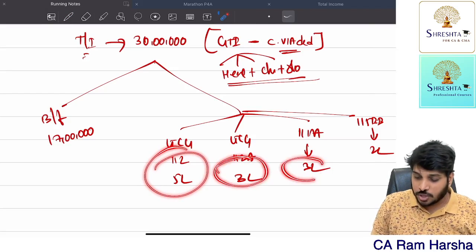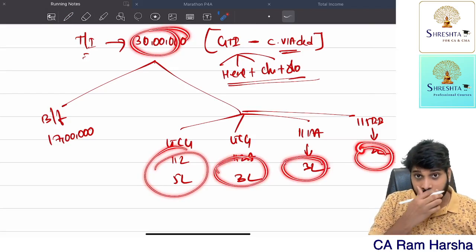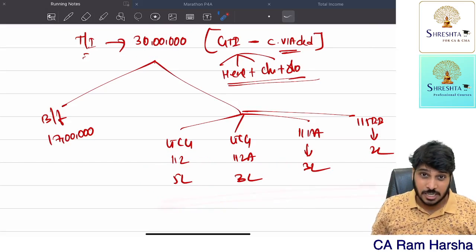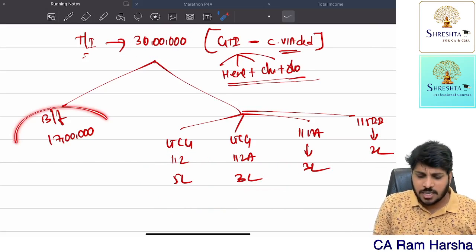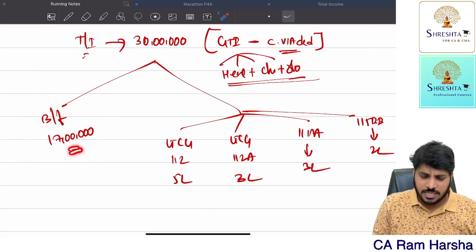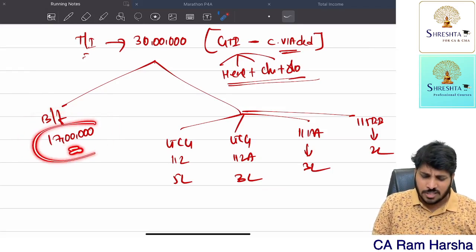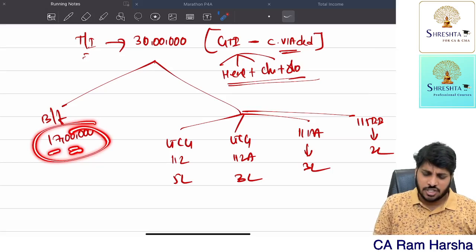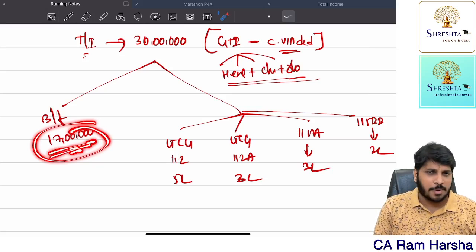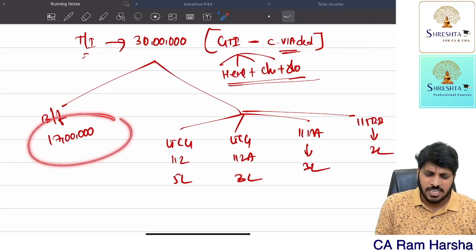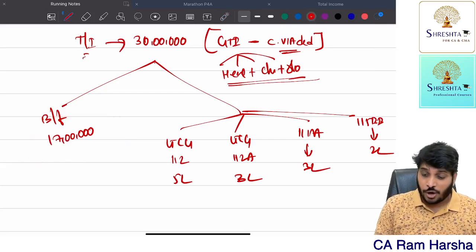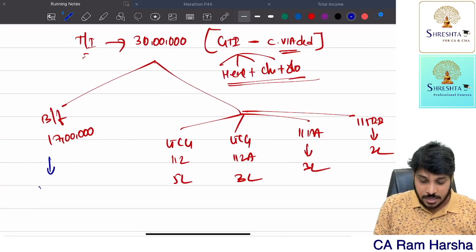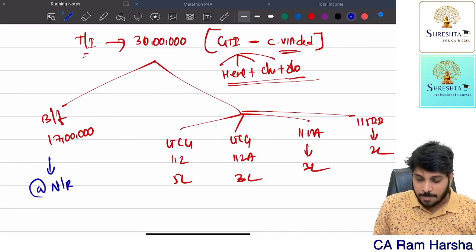Out of this 30 lakhs, these are the incomes which are taxable at special rates. Eliminating that, what is the balance income? 17. Is this a special income? No. This is normal income of the SSE. This is not long-term capital gain, not 112A, not short-term capital gain 111A, not 115BB income. This is normal income. Normal income means it is taxable at normal rates. Special income means it is taxable at section specific rate.